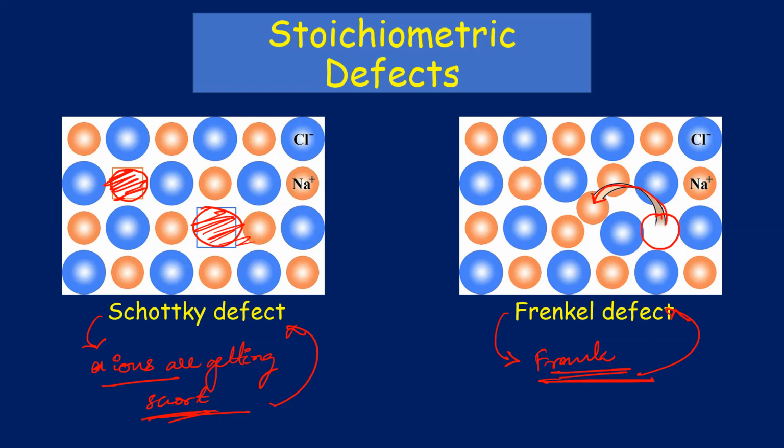Now, what is the consequence of Schottky defect and Frenkel defect? First of all, the density. In Schottky, some atoms are getting removed, so some mass is removed. If the mass is removed, the density will decrease. In Frenkel defect, you may say that here also some atoms are missing, but no. The atoms are moving, they are inside the crystal only.